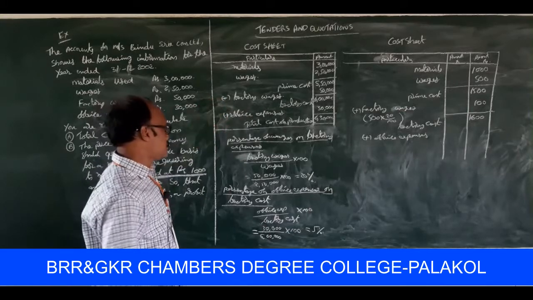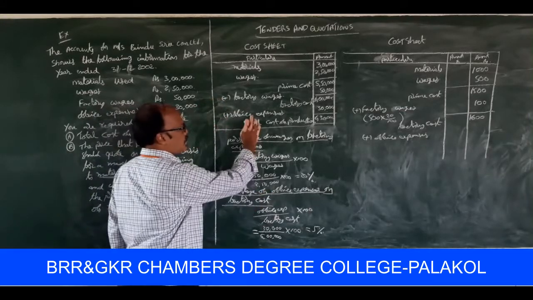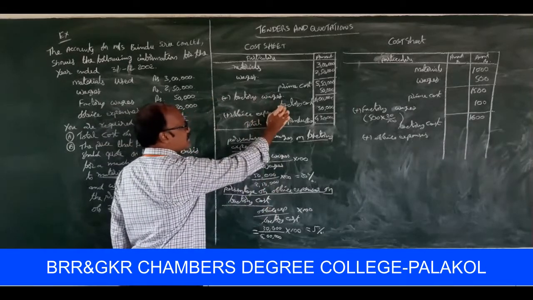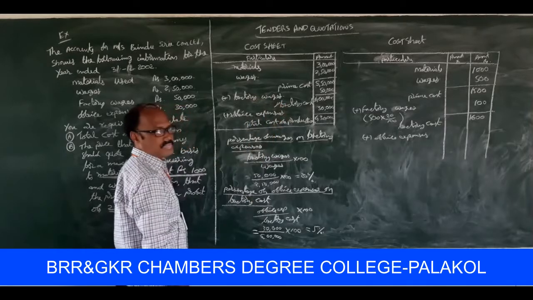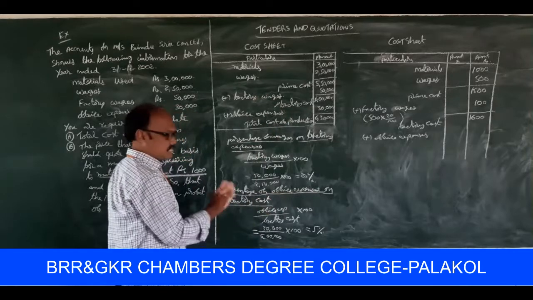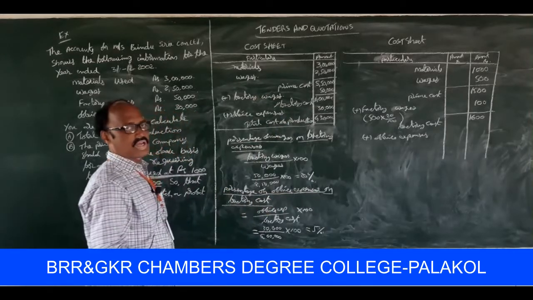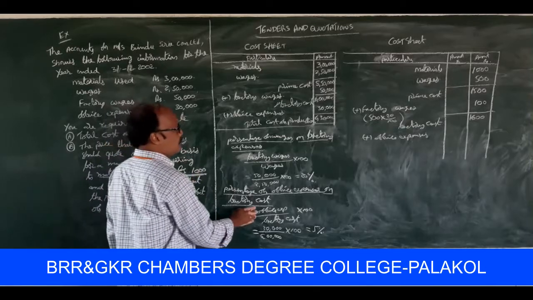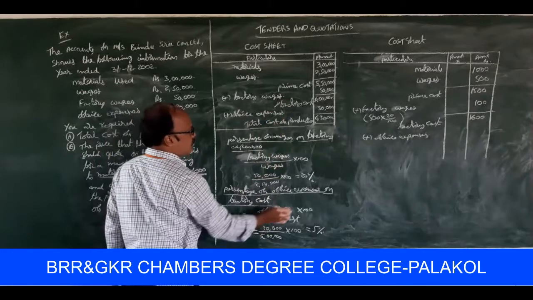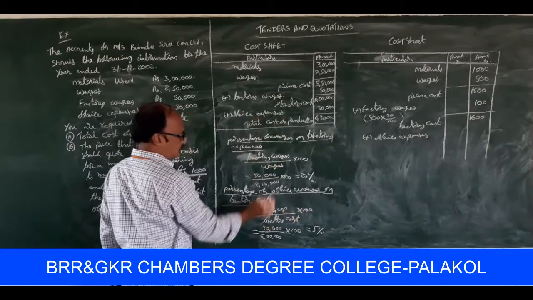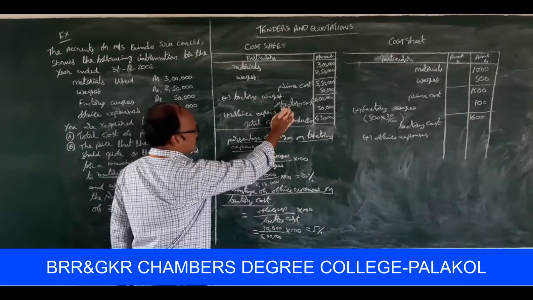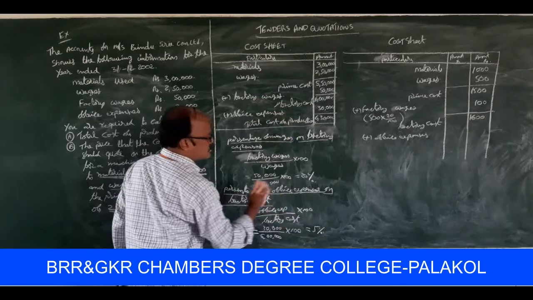Percentage of office expenses on factory cost is calculated as follows: office expenses divided by factory cost into 100, that is equal to 30,000 by factory cost 6 lakhs into 100, that is equal to 5%.